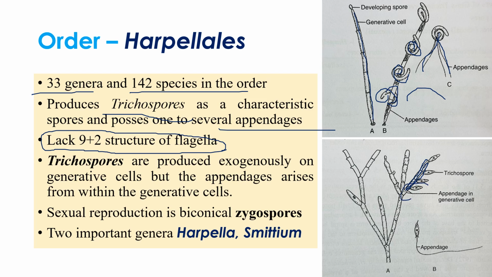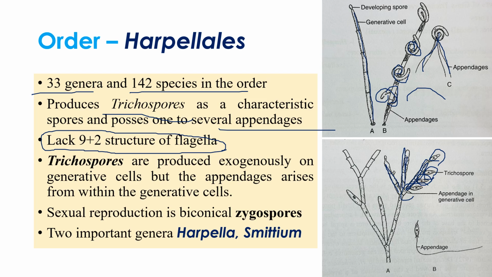Here we can take a look at this, trichospores are produced outside. Don't worry about the shape, each and every genus produces its own type of trichospores, but the ultimate thing is asexual reproduction is by means of trichospores. This trichospore originates from a generative cell. Take a look at this, this is a generative cell, or this is a generative cell.